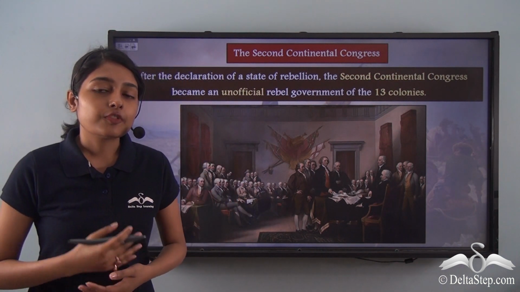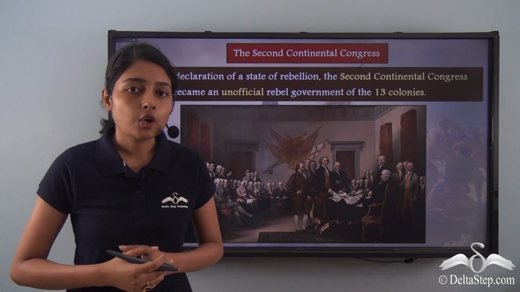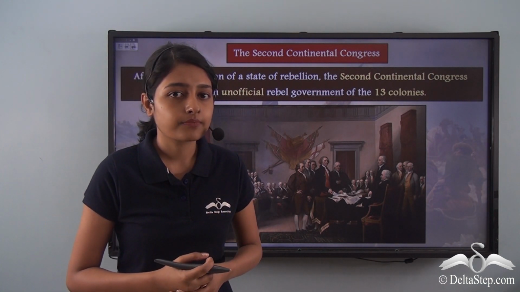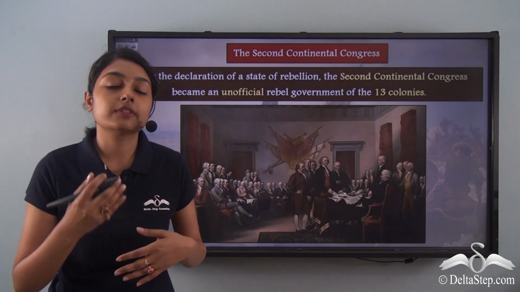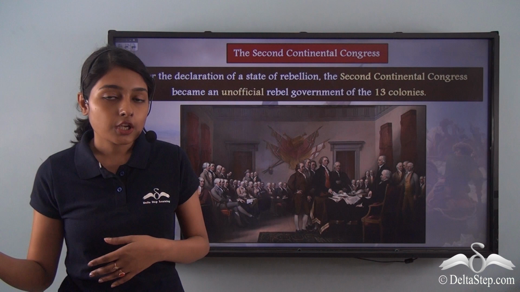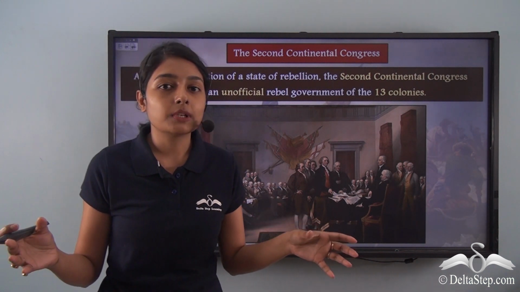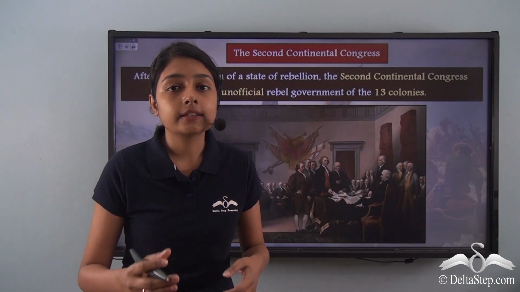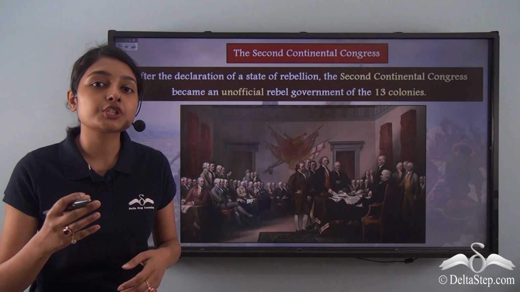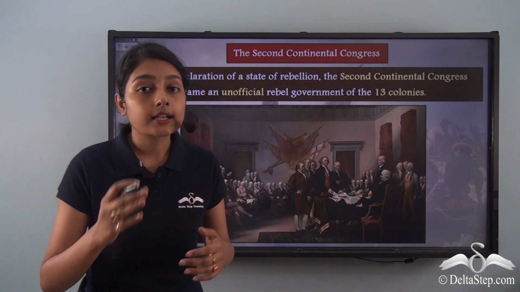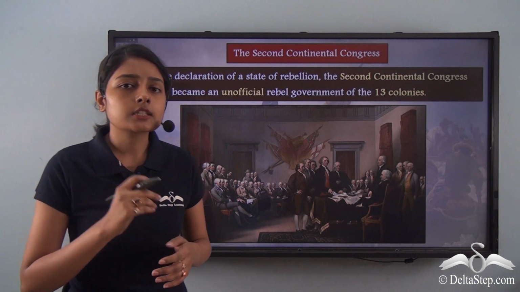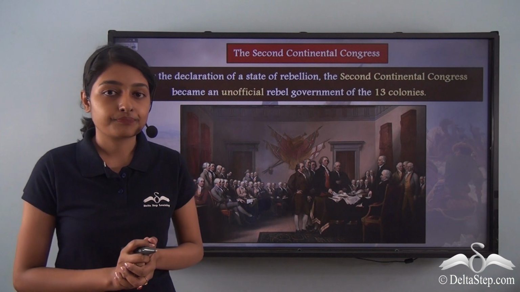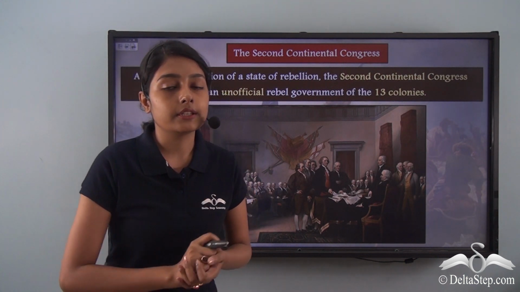In the previous video, we discussed in considerable detail the primary reason behind the outbreak of the American War of Independence. We also discussed how this revolution reached a state of stalemate, where the British troops and the colonist militias were involved in a tussle. After the British Parliament declared that this was a formal and official rebellion of the colonies against the British Crown, the Second Continental Congress was labelled as something rebellious. It was a formal rebellion.